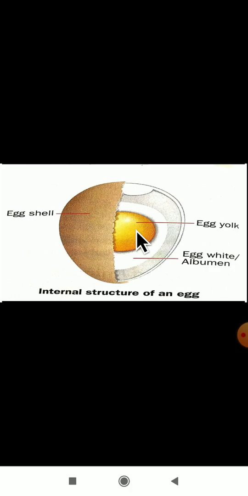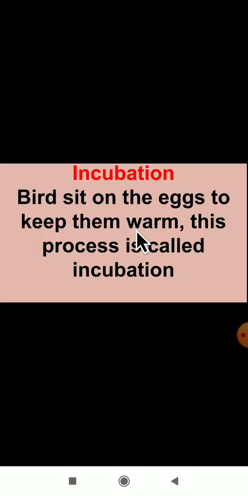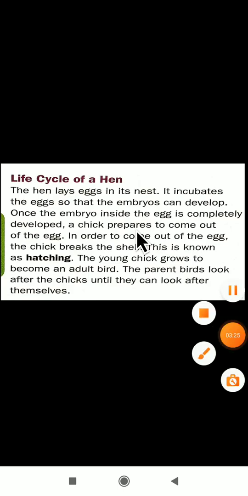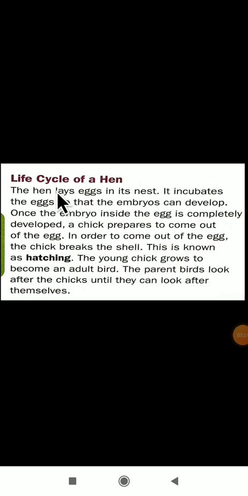This is the internal structure of an egg we have studied, and we have studied even the definition of incubation. Nothing but birds sit on the eggs to keep them warm. What do we call this process? Incubation. Next we will study about the life cycle of a hen.